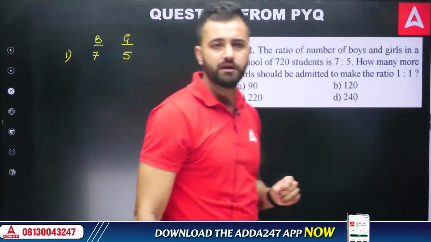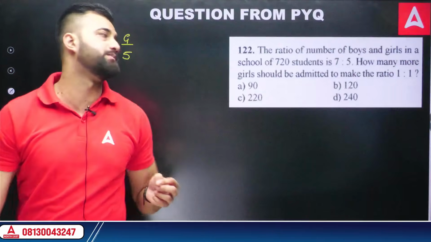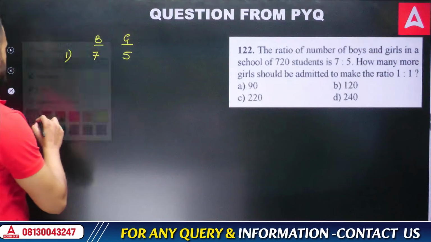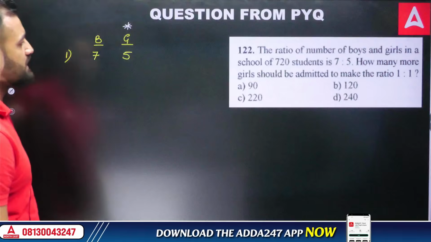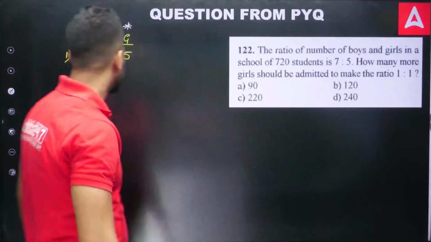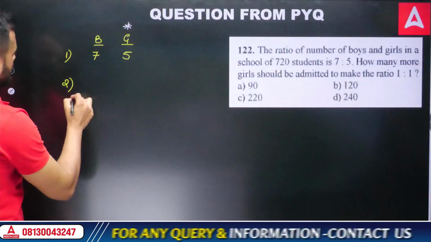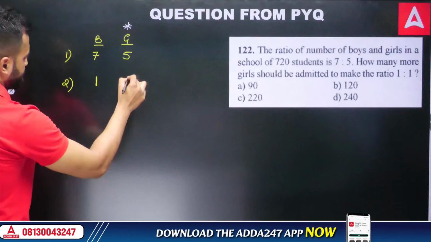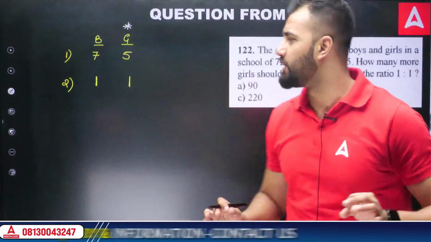Now what I'm going to do is add some more girls in this particular row. I want to add girls, so I put a star mark out here because I want to put girls here so that my new ratio becomes 1:1. So my new ratio I'm going to write as number 2, and I want to make it 1:1. Got it? Okay, now see the magic.